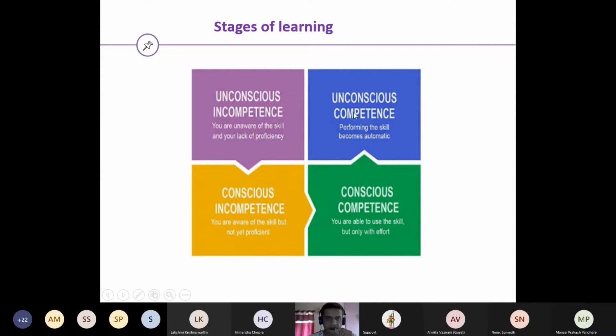We reach a stage of unconscious competence. Just performing the skill is what is called autopilot mode. We go into that autopilot mode. We don't have to think. It just starts automatically.